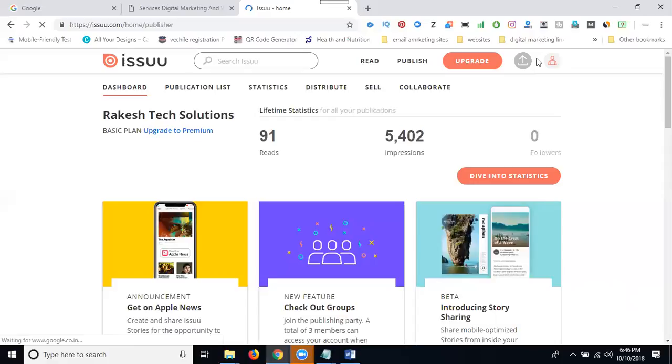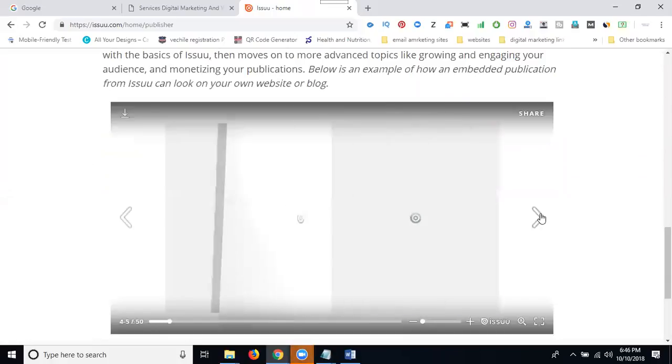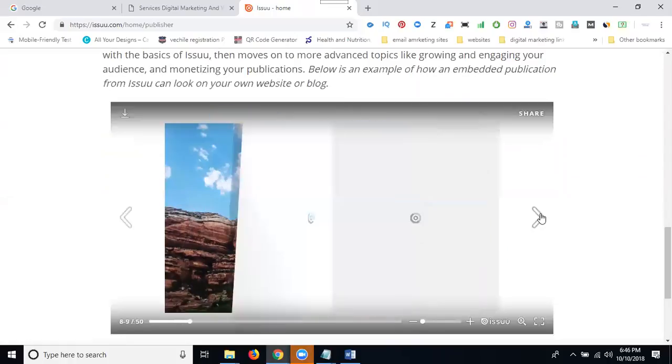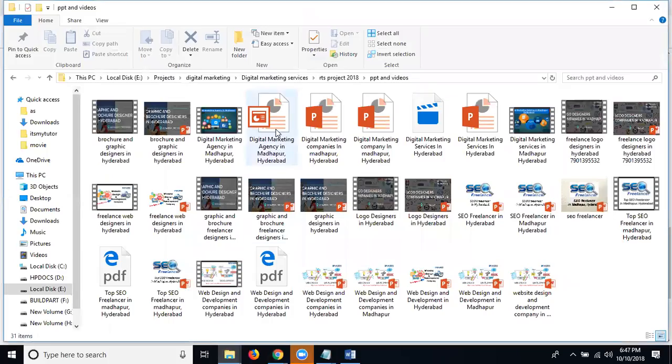How will your article be displayed? See this one. Wait a second for sign up to sign in. Now here, this is total reads of my article. This is total impressions. Every article we can see on your website. It shows like this. See this, totally book types. Is it visible or not? It's totally visible from the user's perspective. So first of all, you can select any one PPT here. This is one. Open this PPT.